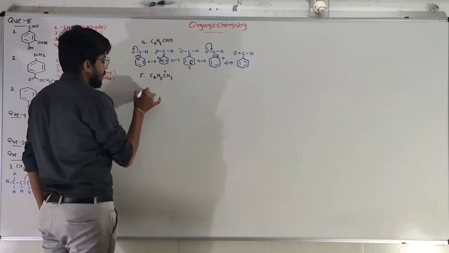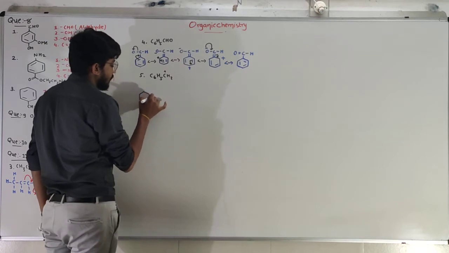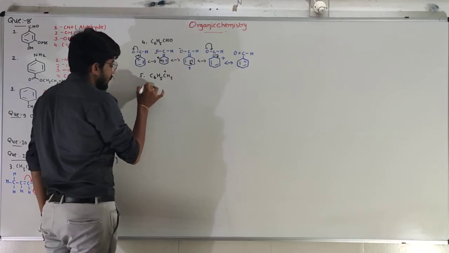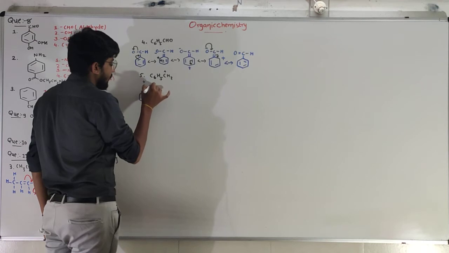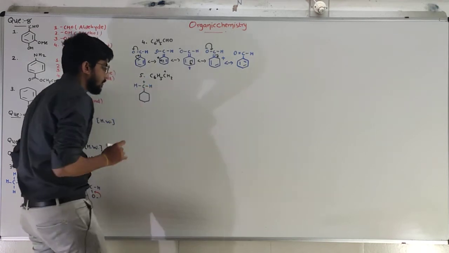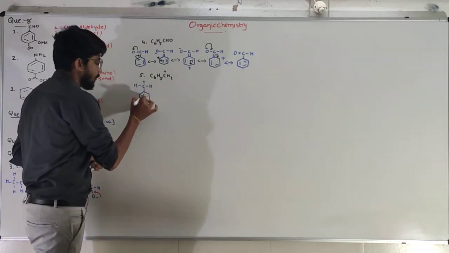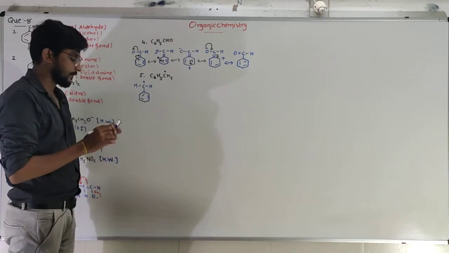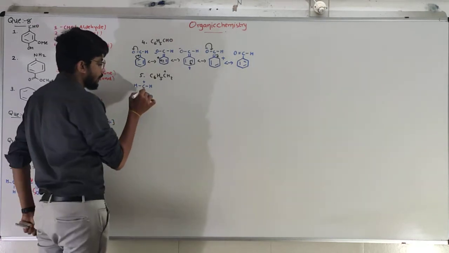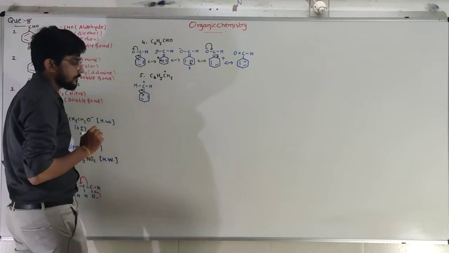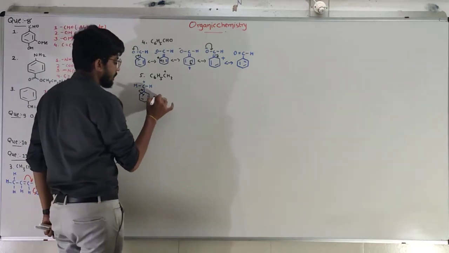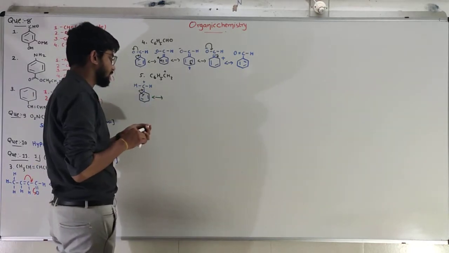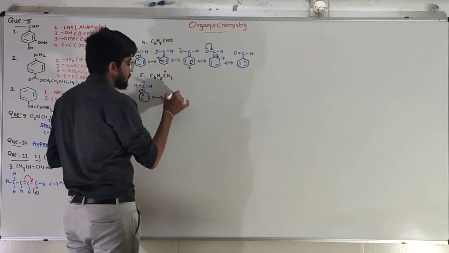Let's do this. The practice of the resonance structure: carbon with the positive charge and 2 hydrogens. Okay, double bond, double bond, double bond. Now the pi electron will be over here. That's why our next resonance structure will be something like this.